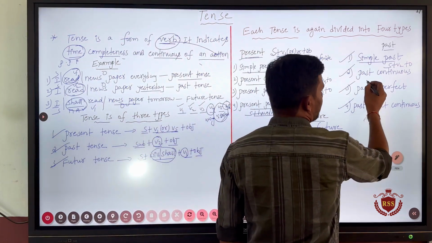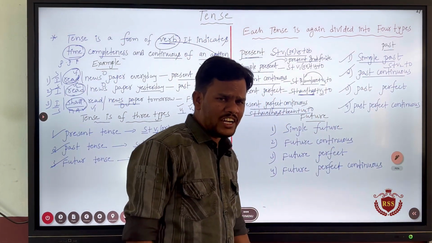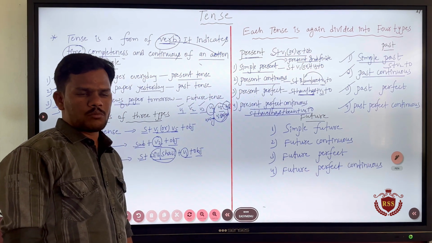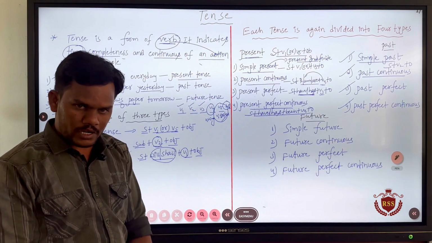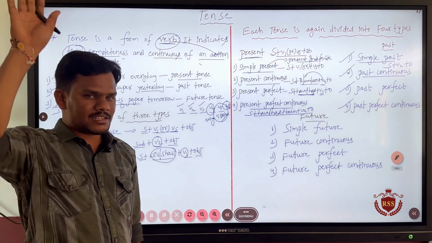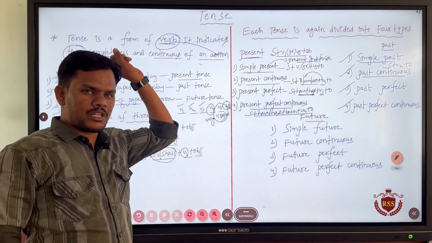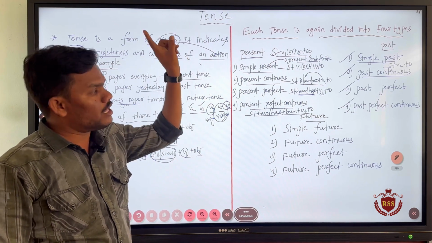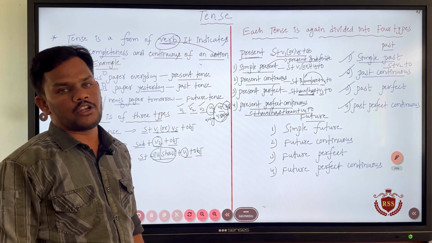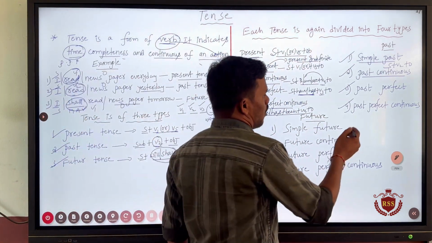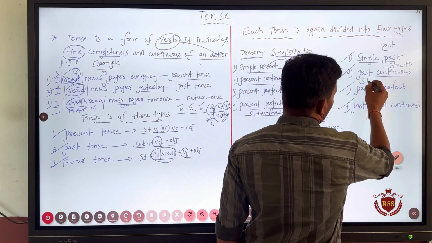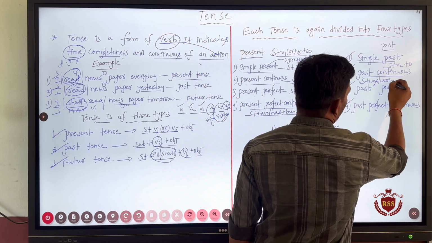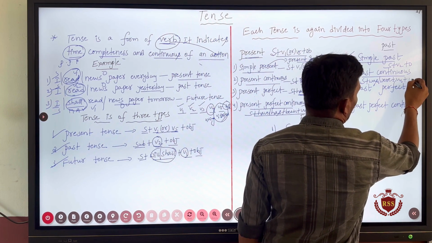Next, coming to past continuous. What did we discuss about present continuous? Present continuous is used for talking about an action which is happening right now, right. Past continuous, in the sense, if you take a time in the past, if an action was going on at that moment continuously, then it is said to be past continuous tense, right. The formation of the past continuous will be subject plus was or were plus V4 plus object.